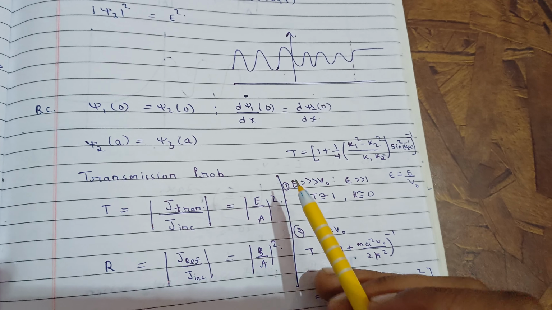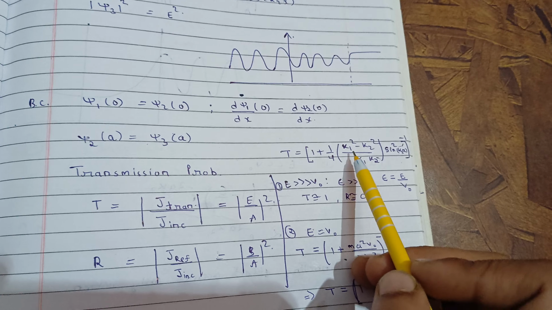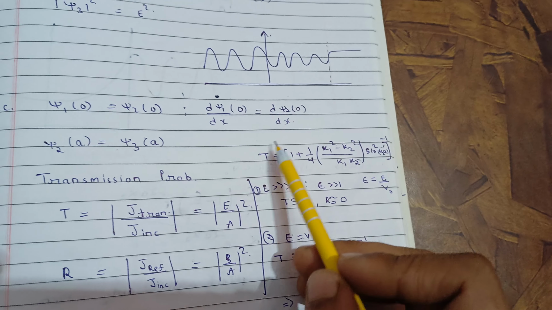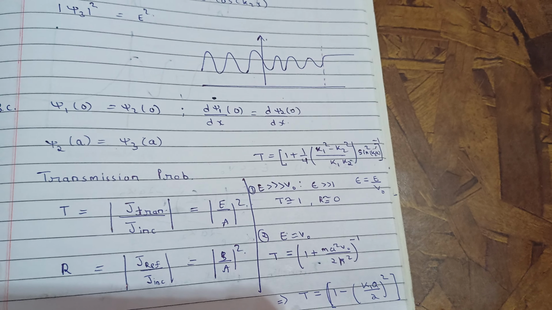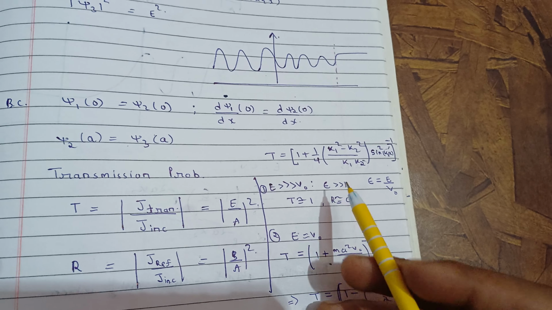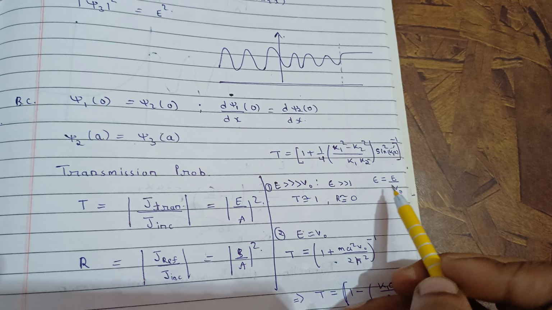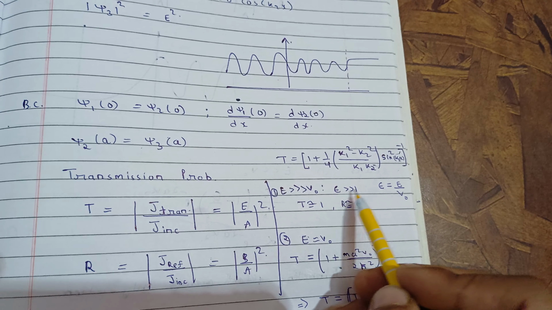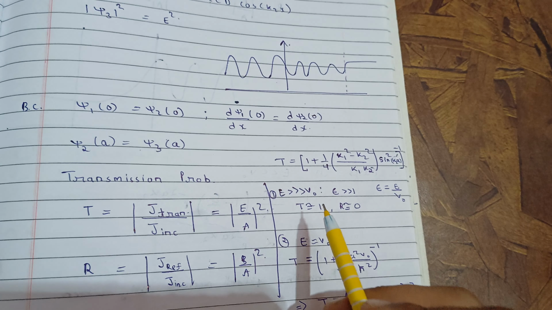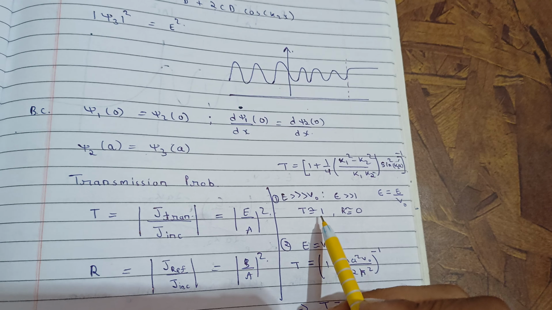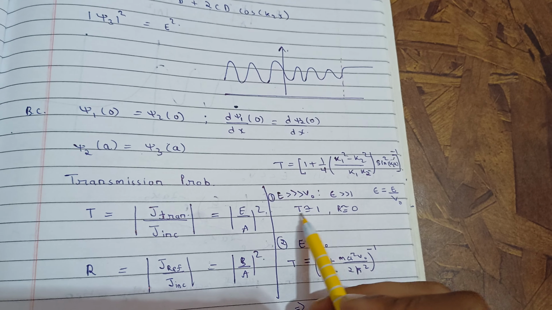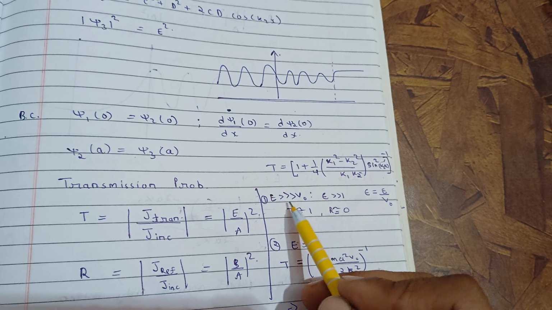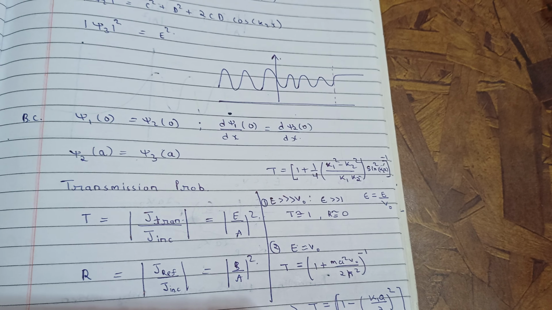And the final result will be T is equal to 1 plus 1 upon 4, k1 square minus k2 square divided by k1 k2, sine square k2 a, and the inverse of this whole term, minus 1. Now if I define a term epsilon that is nothing but E by V naught, where E is the total energy and V naught is the potential. For epsilon greater than 1, meaning E is greater than V naught, the transmission probability will be approximately 1 and the reflection coefficient tends to 0, because the sum of T plus R must be 1. So when the energy is much greater than V naught, T tends to 1 and R tends to 0.